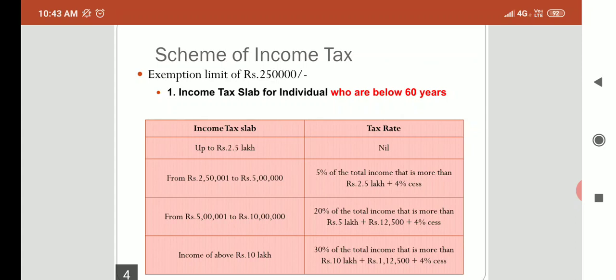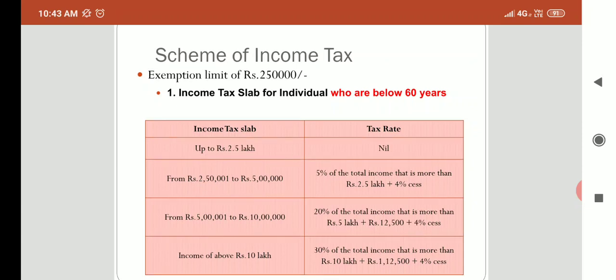But let me tell you that there are two methods which are generally used for assessing the tax liability on income. Number one is the step system, and number two is the slab system. What is the meaning of the step system? This is an old method in which income tax is levied at a single rate on the total income of the assessee. It means if the rate of income tax has been fixed at 5%, then it would be 5% itself. That is the single rate step system.